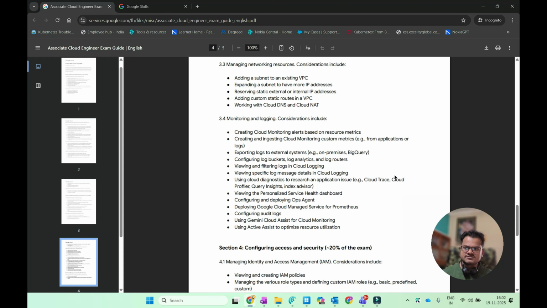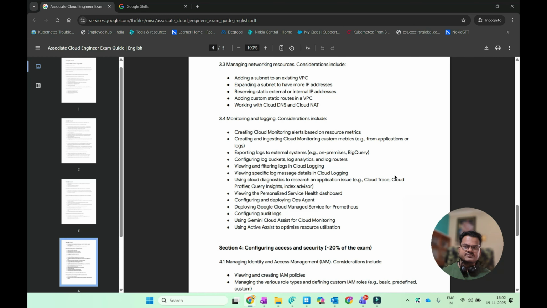So you also have to know how to manage networking resources, like adding a subnet to an existing VPC. It's like a managed services section actually. And also the most important part in managed services, that is monitoring and logging. How you can monitor whether your cloud services are running well or not. You will get knowledge from this section.